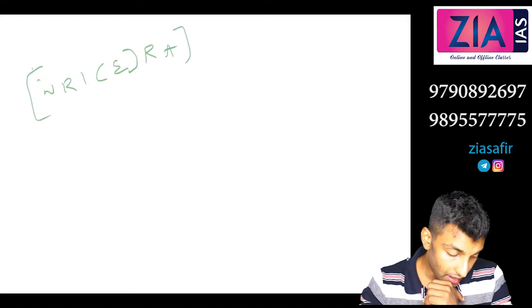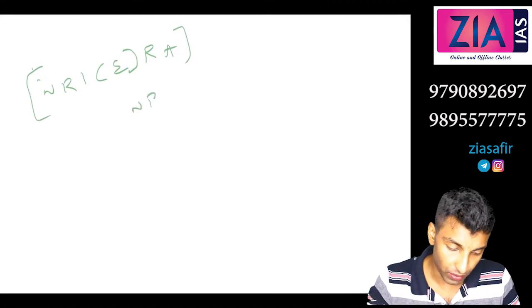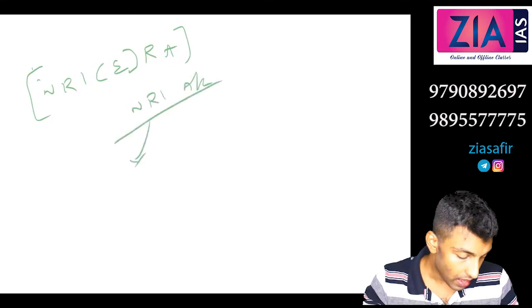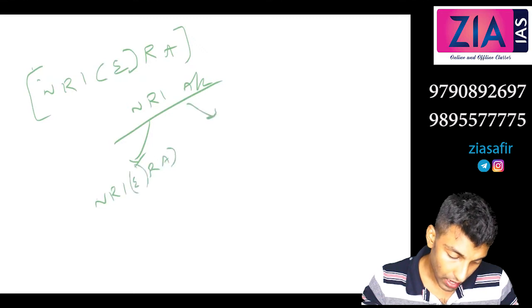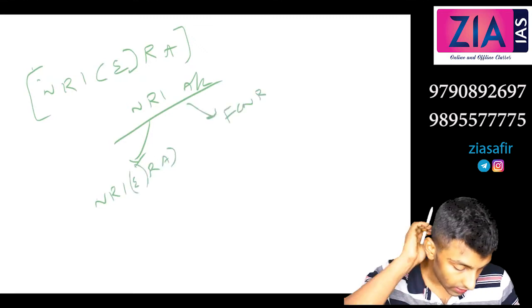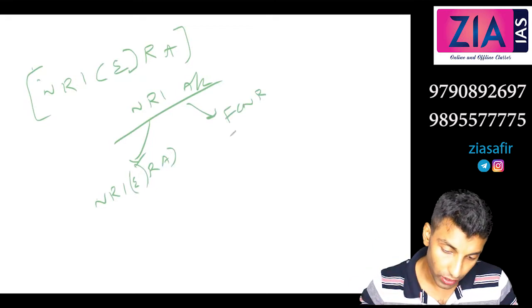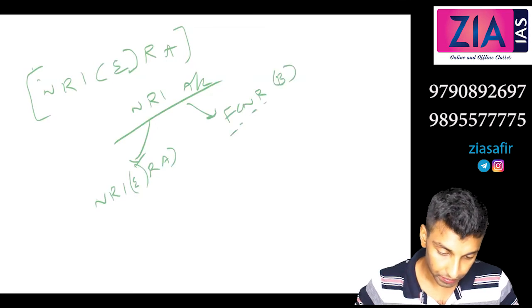See, NRI accounts, there are two types of account. First one, this is what we have discussed, the NRI external rupee account, and then you have FCNR, foreign currency non-resident bank account. So just write there, foreign currency non-resident bank account, FCNRB.